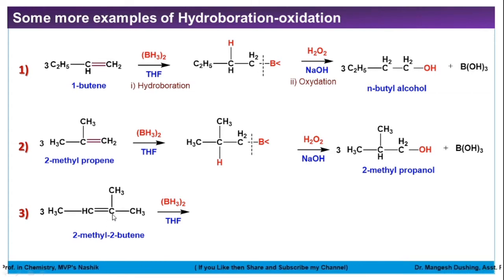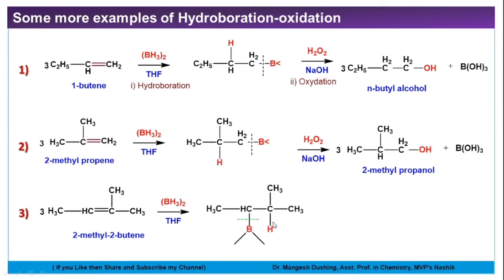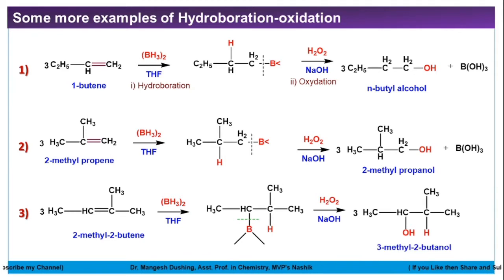So here addition of hydrogen will be there, while here addition of boron will be there. So this is the product you will get. Now on oxidation, this carbon-boron bond will break and we will get alcohol over there, and the product name is 3-methyl-2-butanol.